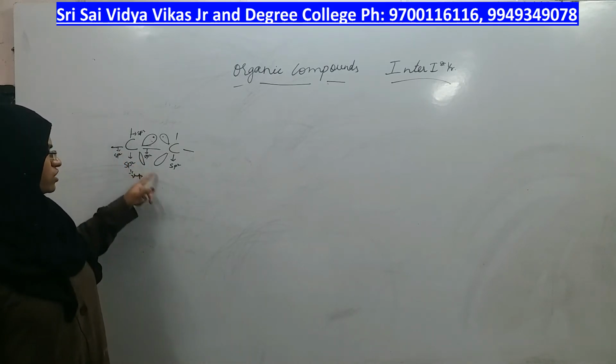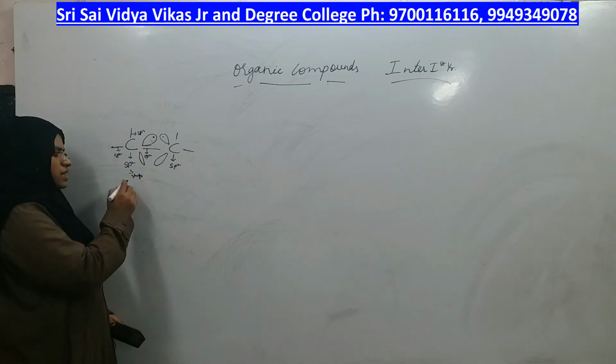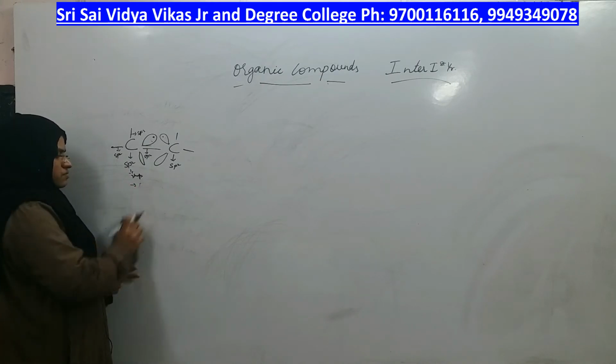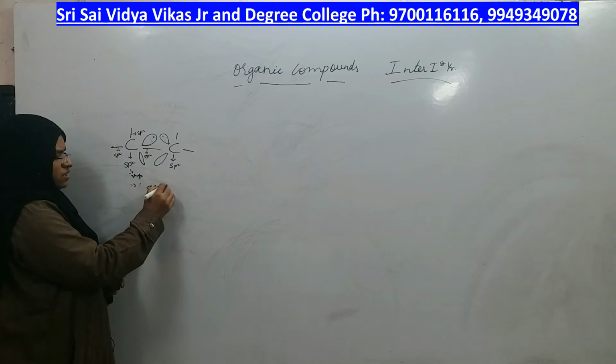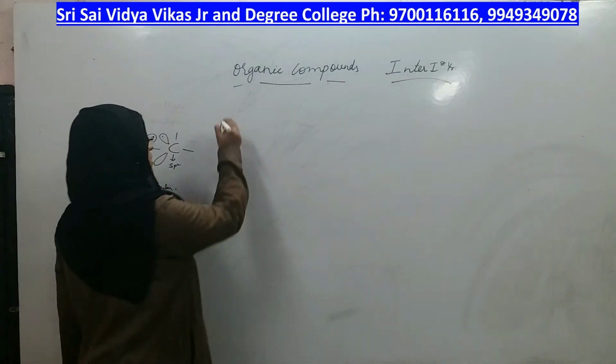So, now this was about the hybridization of alkene, and if sp2 hybridization is present, the shape will be angular, right? Now, coming to the isomerism of alkenes.